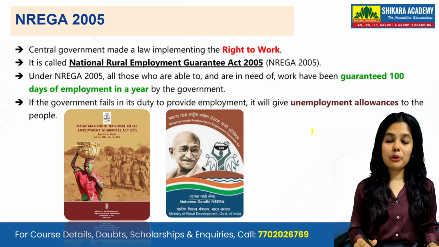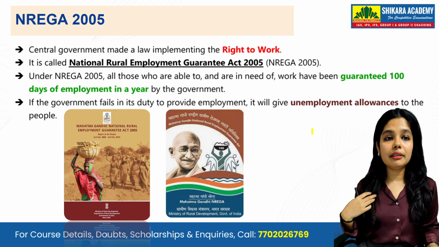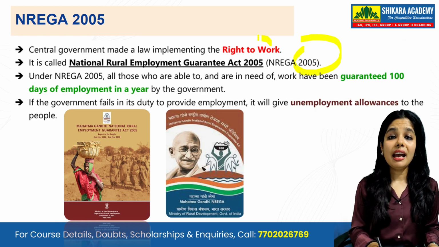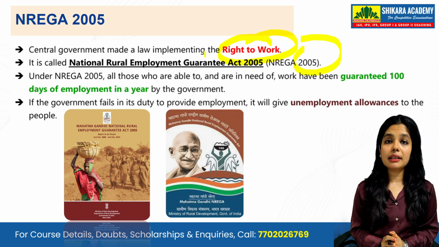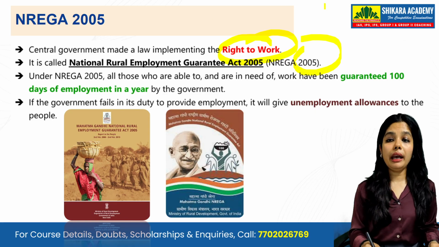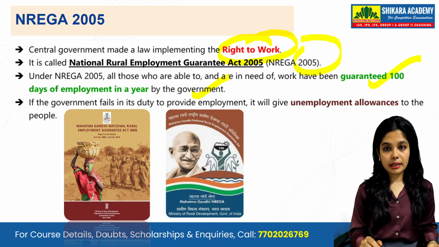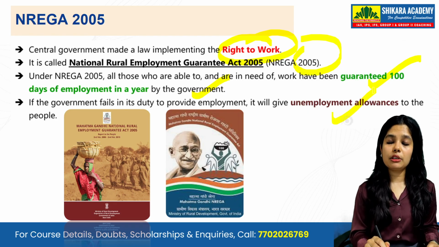Now let's talk about the MGNREGA scheme. It came in 2005 and is called the National Rural Employment Guarantee Act of 2005, and it came under the right to work. Yes, the central government brought it under the right to work clause, my dear students. It guarantees 100 days of work to people who are not skilled, and the work is given by the government. If the government fails to provide it, it will give an unemployment allowance.